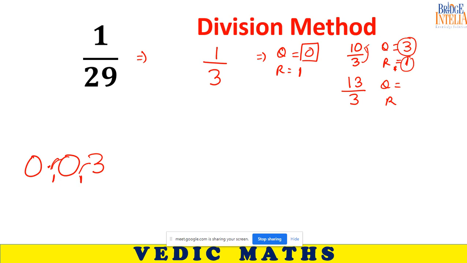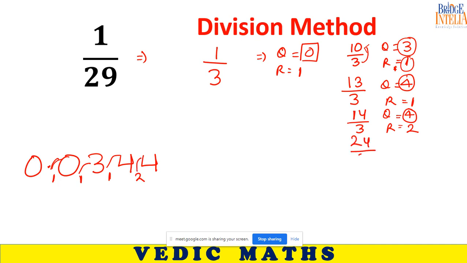13 divided by 3, 4 is the quotient and 1 is the remainder. So write quotient 4 here boldly, remainder 1 here subtly. So our next approach should be on 14. 14 divided by 3. What is the quotient? What is the remainder? 4 is the quotient and 2 is the remainder. So again write quotient 4 here and remainder 2 here. So our next approach should be on 24.